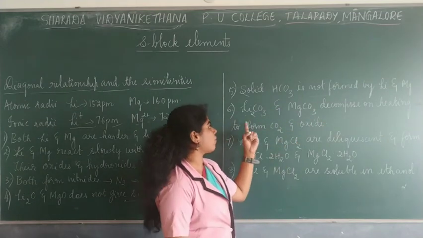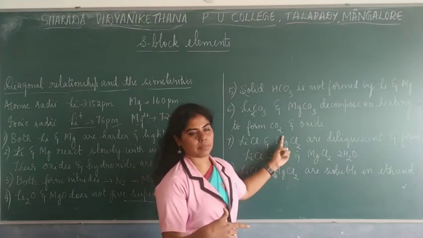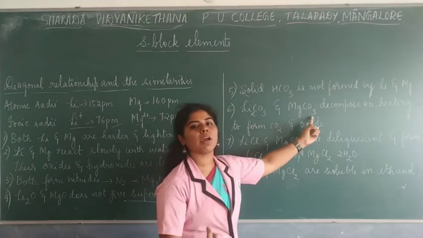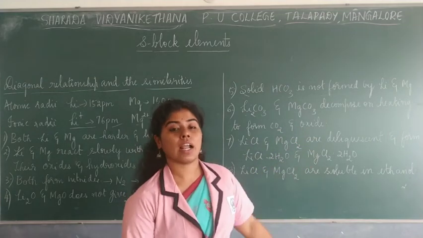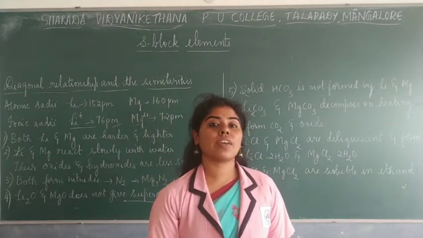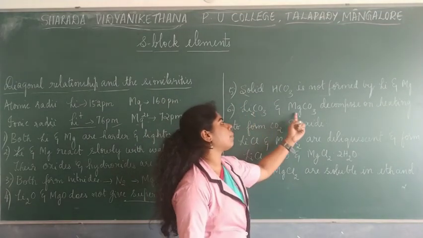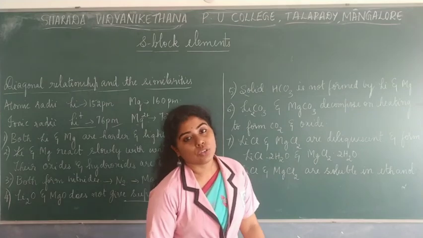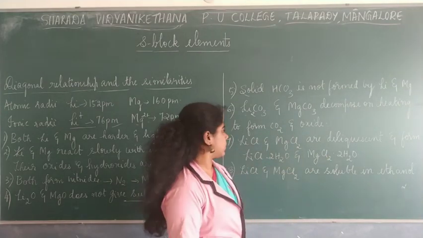In the same way, lithium carbonate and magnesium carbonate decompose on heating. As I said, what do they form? They form oxides, lithium oxide and carbon dioxide. In the same way, magnesium carbonate also gave oxide as well as carbon dioxide. But all the other elements, what do they give? They would give something else. But lithium carbonate and magnesium carbonate usually form carbon dioxide and oxides.